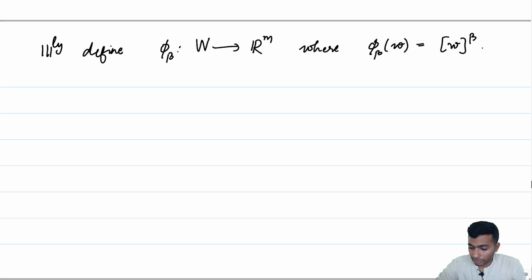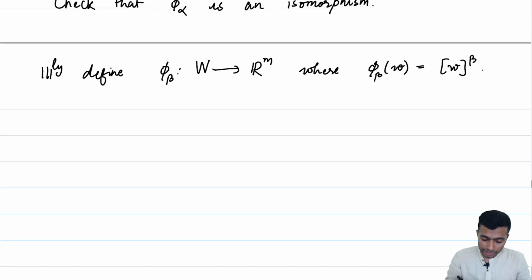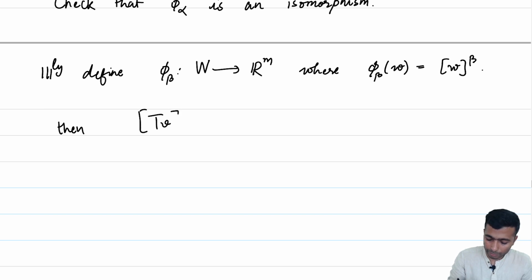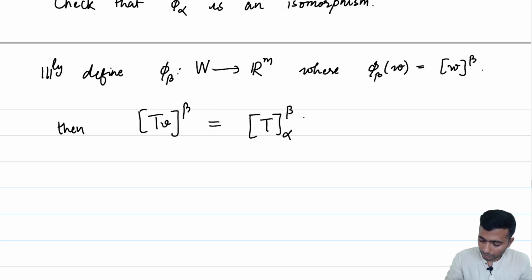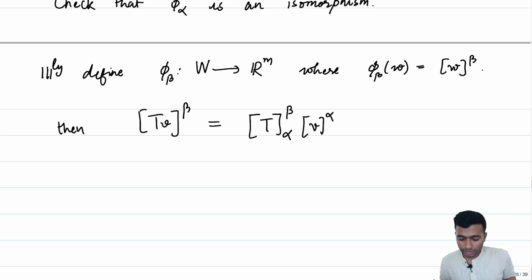Now, the matrix representation of T with respect to alpha, beta tells us that TV with respect to beta is equal to T alpha beta times V alpha. This is the impact of going down to basis alpha, beta.